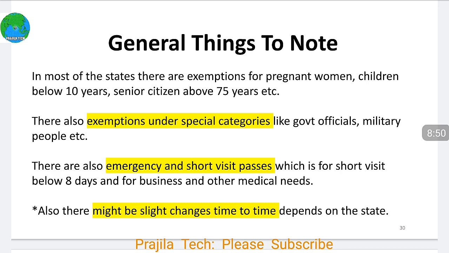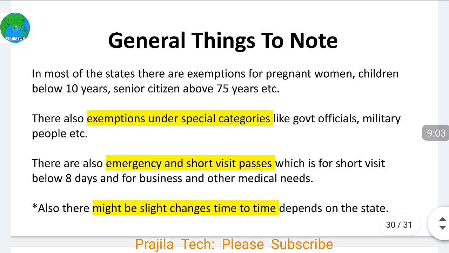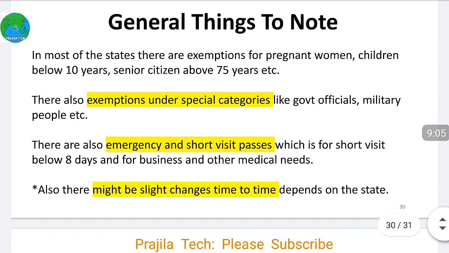And one more thing I have to say is, most of the states have exemptions for pregnant women, children below 10 years, and senior citizens above 75 years. These are common rules. I'm not going state by state. Most of the states have these rules in place.